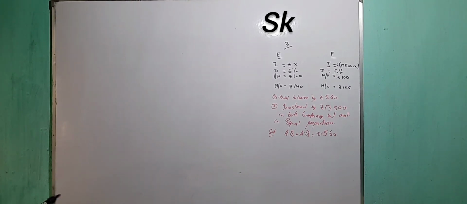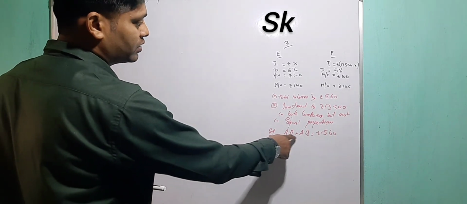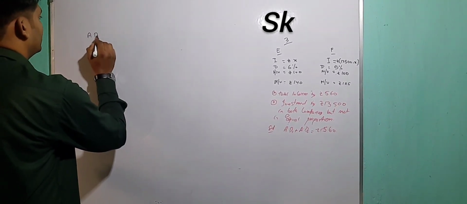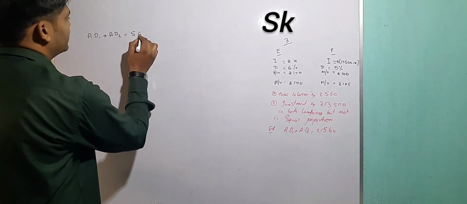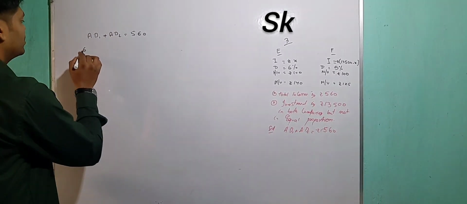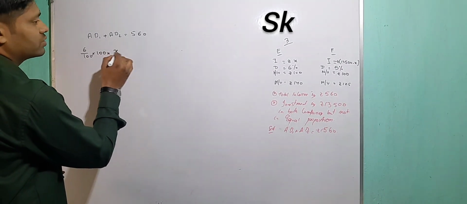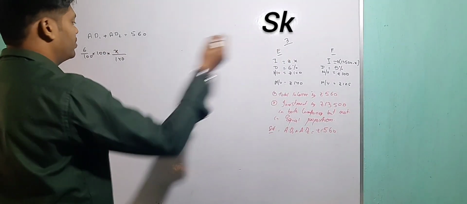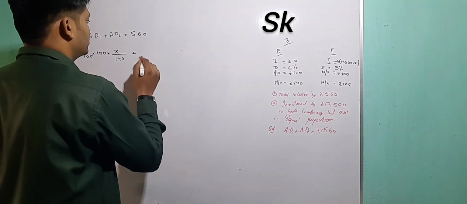There you go. The last one. Here also annual dividend 1 plus annual dividend 2 is equal to 560. Annual dividend, how to find out? Again the same process. 6 by 100 into 100 into investment by 140. This investment I have assumed as X, that will be the remaining value. You can take this one as X, that one as the remaining value, your wish, your convenience.